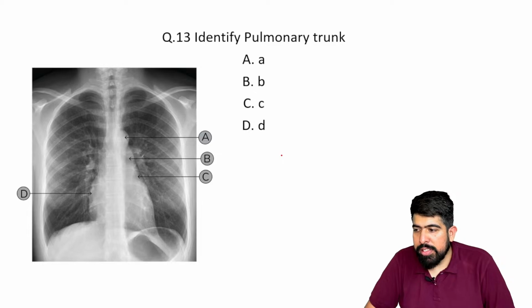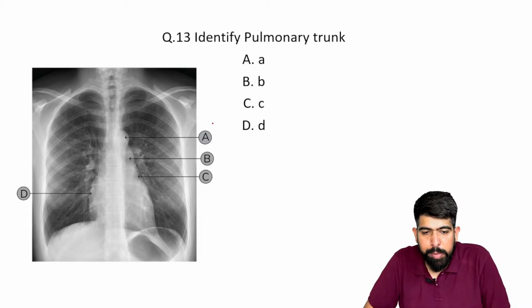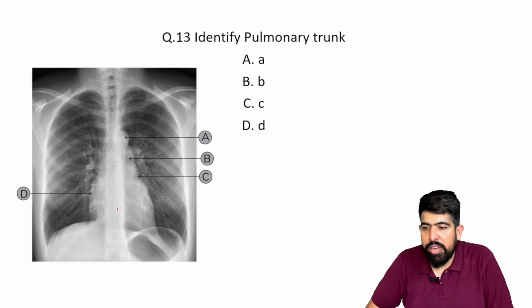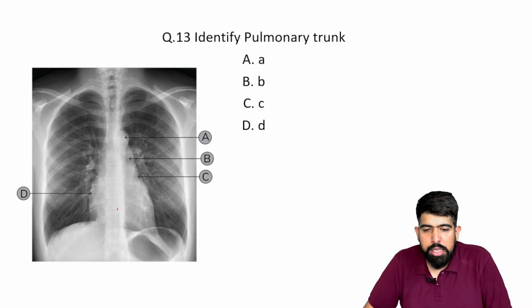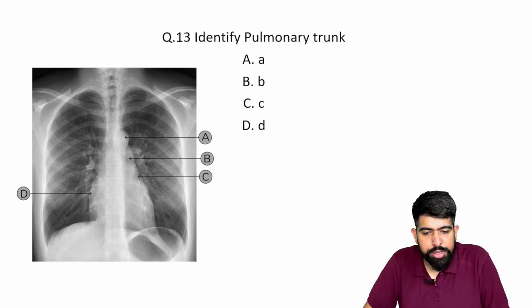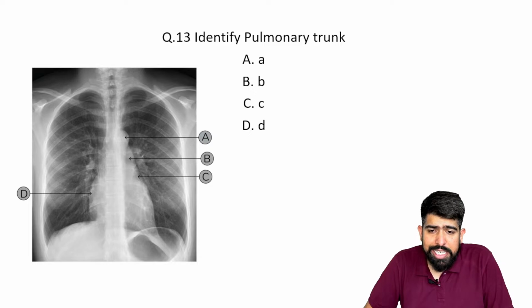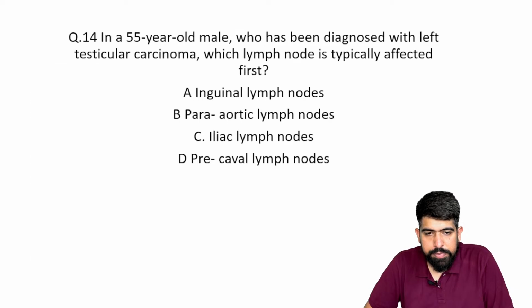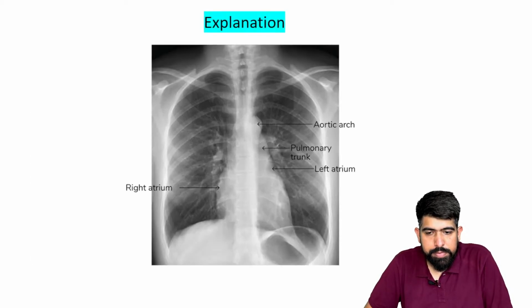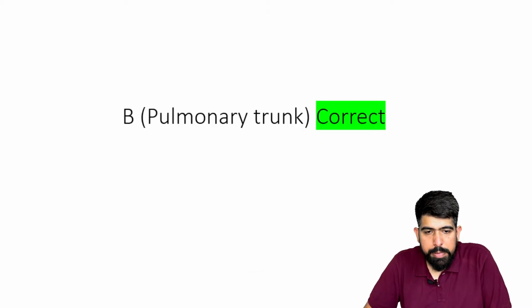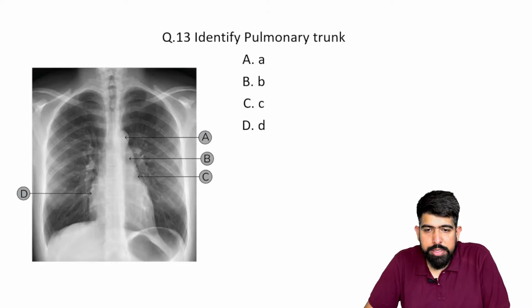I'm waiting for your answers. What is your mind saying? Will the pulmonary trunk be A, here, or B here, or C here, or D here? I'm waiting for your answers. Please try to reply in the chat box. Whoever is watching the live session, please try to answer in the chat box. It will be much better for understanding it.